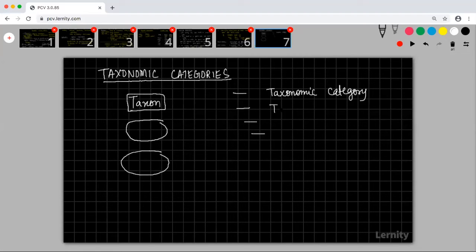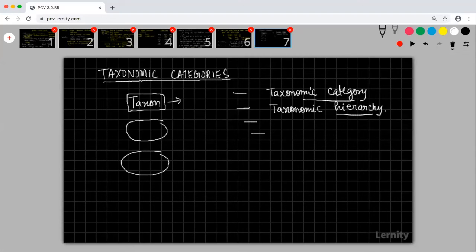And then you are going to study about taxonomic hierarchy. What is this hierarchy? Arrangement of these categories is called hierarchy. What is this taxonomic category? This taxon is what we call a category.